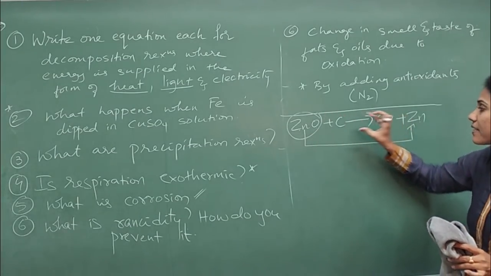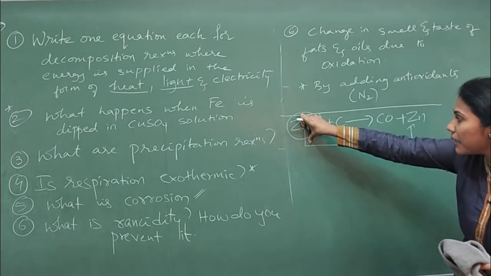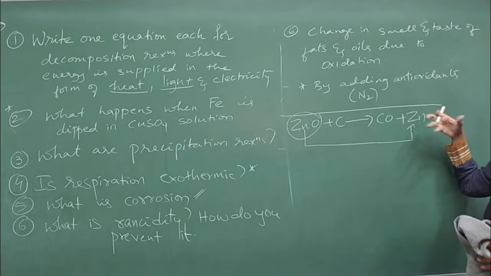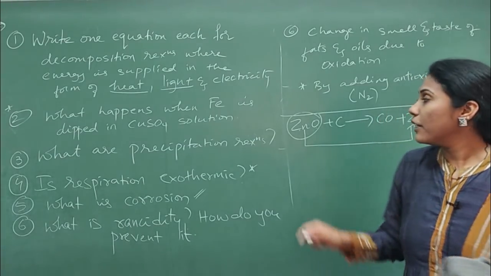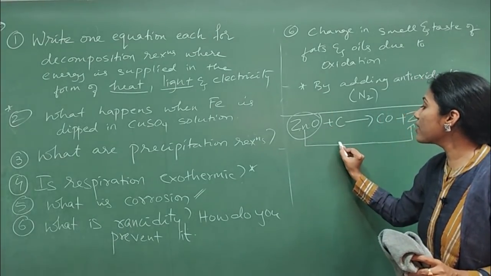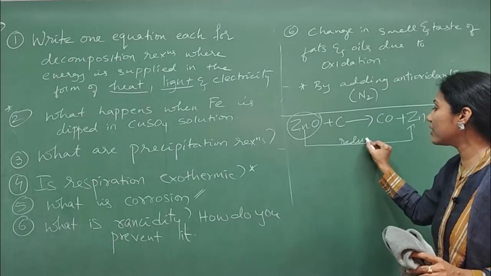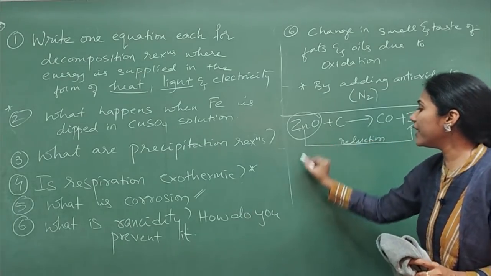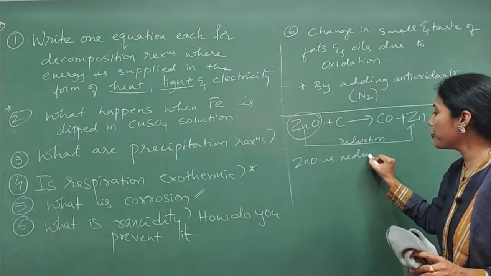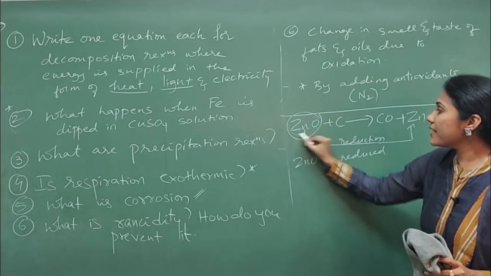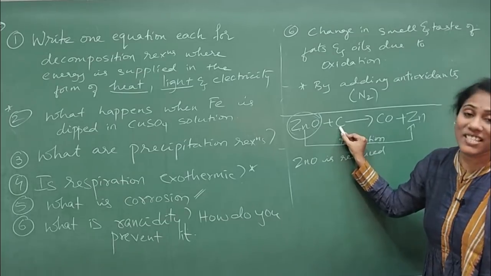So what is the difference? Oxygen was here before, but here the oxygen is not there. Removal of oxygen took place, right? So what will you write? Zinc oxide is reduced. When this fellow is reduced, the other reactant has to be oxidized.